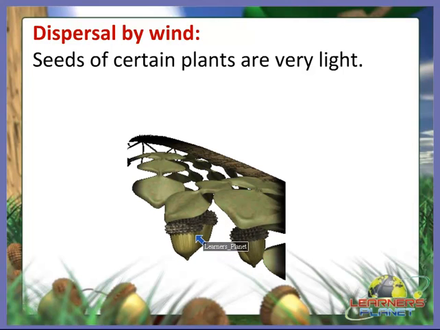And if the soil is fertile, then what happens? Yes, the seed will germinate into a healthy plant. So this way the dispersal by wind takes place.